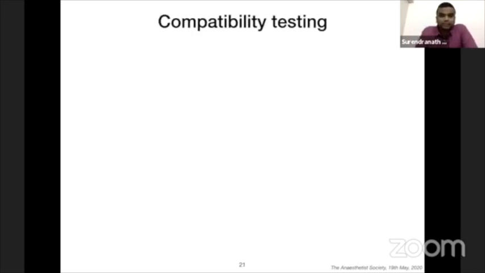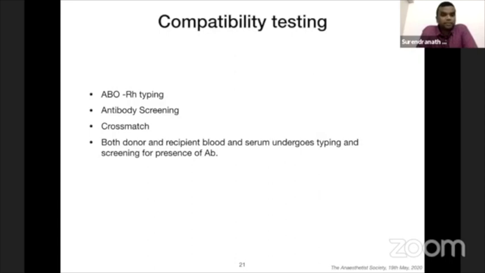Compatibility testing. ABO RH typing requires compatibility testing. It is done in the blood bank before the blood is issued. The plasma of both donor and recipient undergoes antibody screening. And then a mini blood transfusion is done in a test tube for cross match. That is known as cross match.